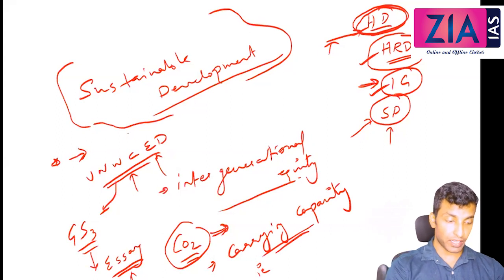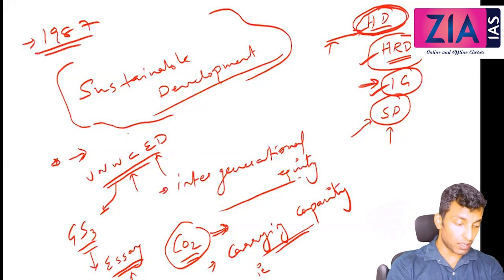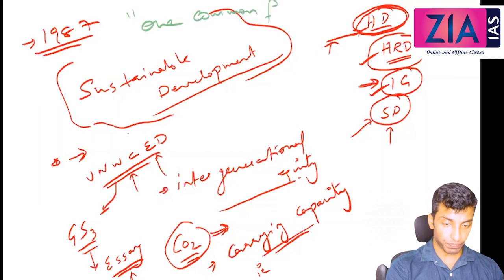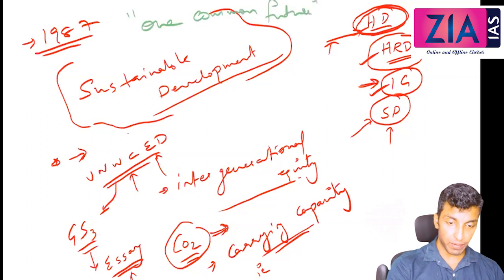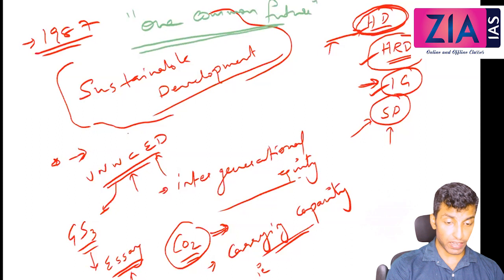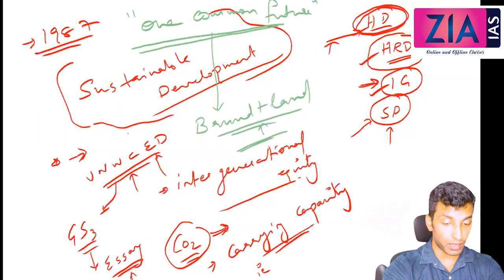This definition was actually given in the report which was published in 1987. The name of the report was One Common Future. Very important even from your prelims point of view also. Do you know who was the chairman? This commission is very famous. Brundtland Commission. He was the Prime Minister of Norway. So it is Brundtland Commission.